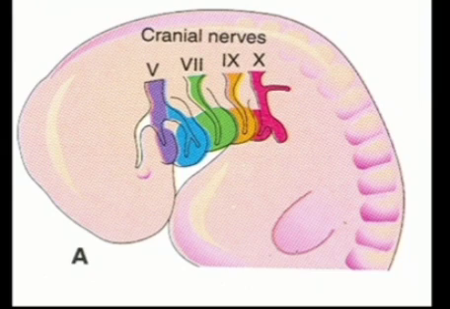The 7th cranial nerve, the facial nerve, is green in color, and the arch is shown as green, so it supplies the muscles derived from the second pharyngeal arch. The 9th cranial nerve, the glossopharyngeal nerve, supplies the third pharyngeal arch derivatives, while the vagus nerve supplies the 4th and 6th pharyngeal arch derivatives.